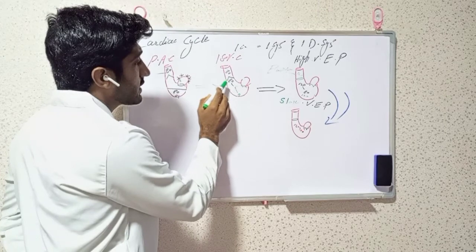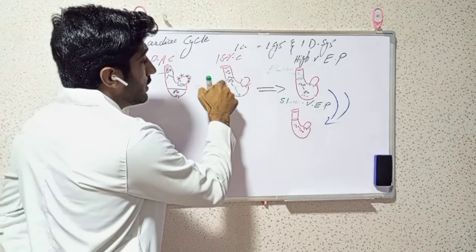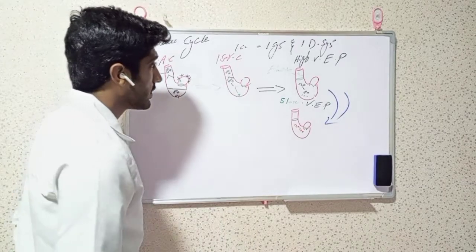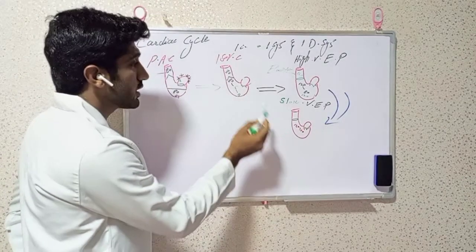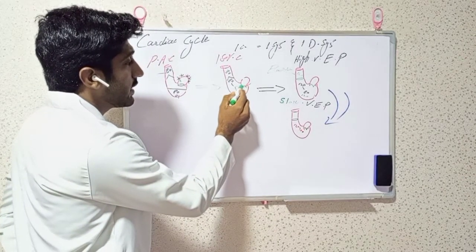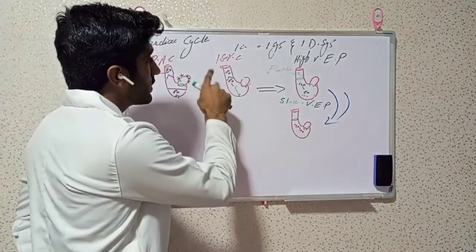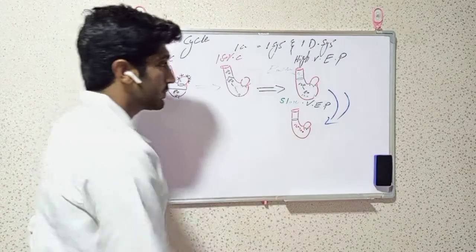But at this time the aortic valve is not yet open. Because there is no communication between atrium and ventricle, or from ventricle to aorta, we call this phase isovolumetric contraction.